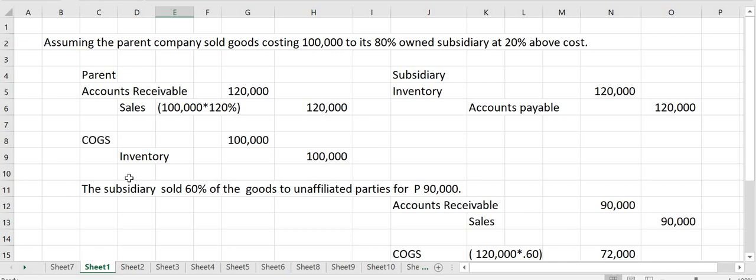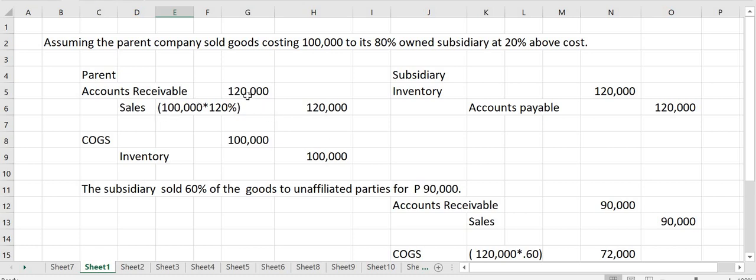Assuming the parent company sold goods costing 100,000 to its 80% owned subsidiary at 20% above cost. So what is the entry sa books ni parent and saka sa books ni subsidiary? In the books of the parent, being the selling affiliate, kasi nga it's a downstream transaction, it will record accounts receivable and a credit to sales for the selling price.